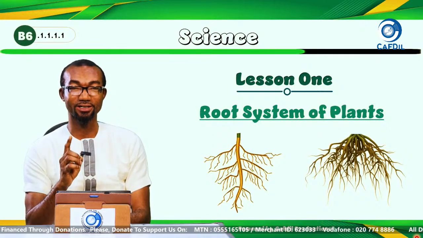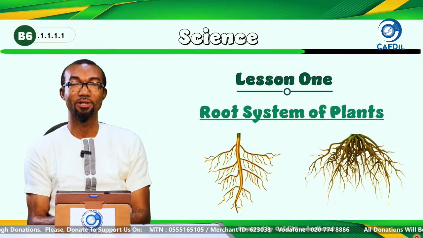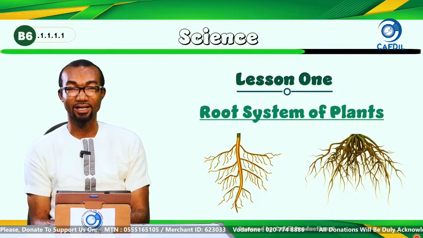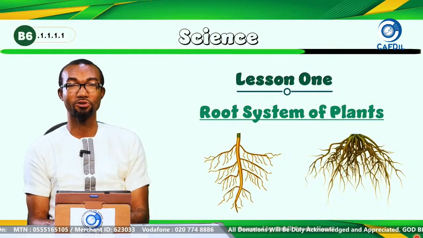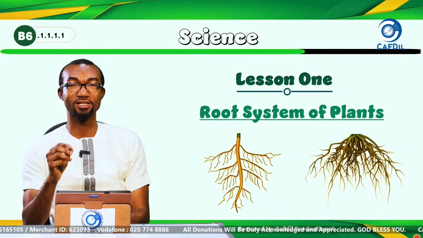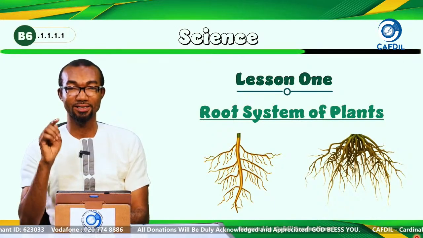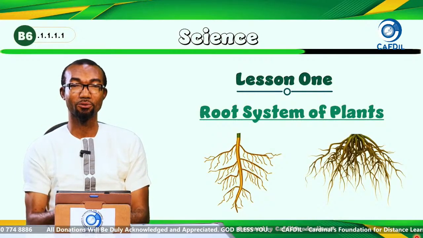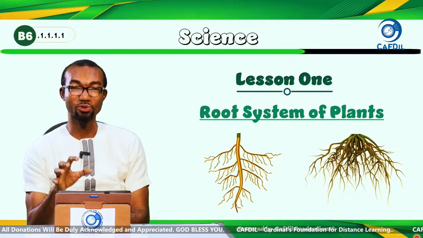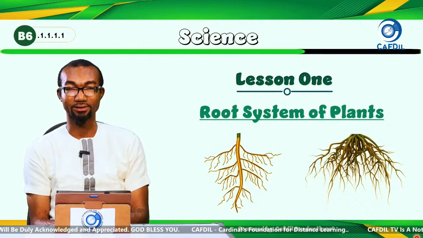And if you have learned about germination, I remember you went through seed germination in class 3. If you go through seed germination, you also remember that plant roots is the first part of the plant that comes out during germination. So today we are going to look at the root system of plants.